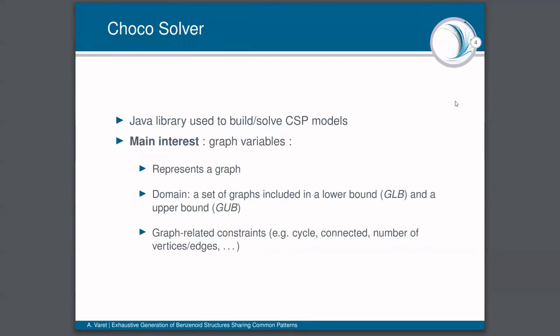These variables will represent a graph and have as domain a set of graphs included between a lower bound and an upper bound. And we can apply to these variables several constraints related to graphs, like cycle constraints, connected constraints, or constraints over the number of vertices or edges, etc. And it is the main interest of using this library.